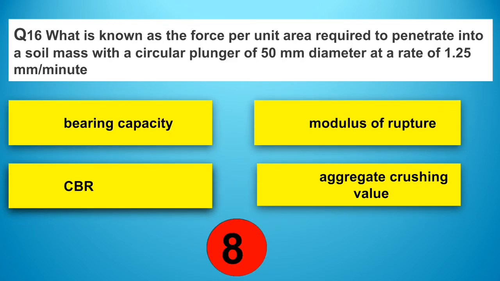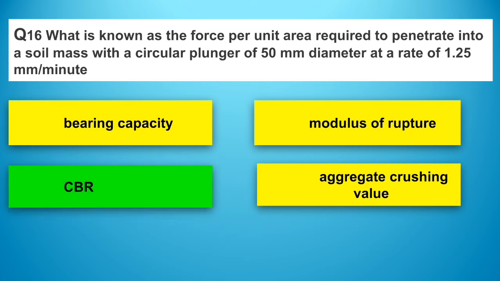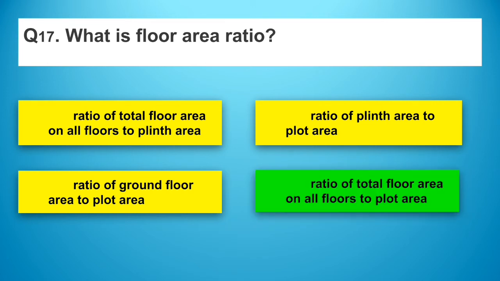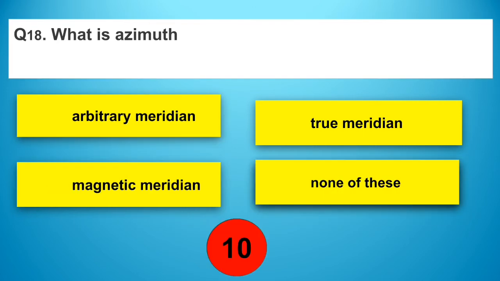What is known as the force per unit area required to penetrate into a soil mass with a circular plunger of 50 mm diameter at a rate of 1.25 mm per minute? Answer: option C, CBR. What is floor area ratio? Answer: option D, ratio of total floor area on all floors to plot area.